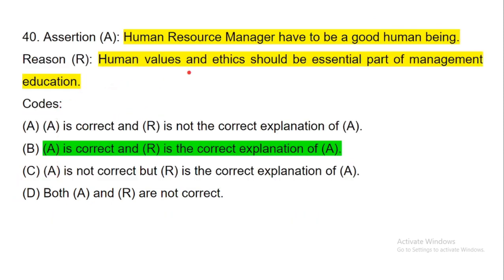Now next question, human resource managers have to be good human beings. Yes, because a human resource manager should be a good human being. That's fine, but human values and ethics should be an essential part of management education. Yes, in any education, values and ethics should be essential, even for a social worker. So it's an important part of human resource management and management education also. So we'll go with answer B, that is A is correct and R is the correct explanation of A.